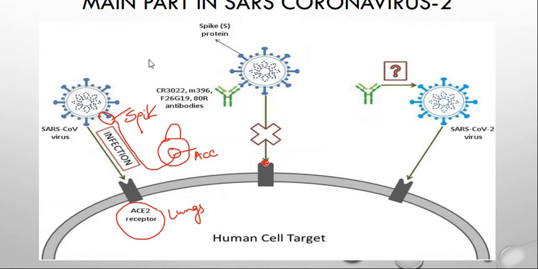So from this, what did you understand? If we eliminate this spike protein, there is no infection. That is the main motive behind the COVID-19 vaccine. Most of the vaccine technologies being produced for COVID-19 are targeting this spike protein, this key.